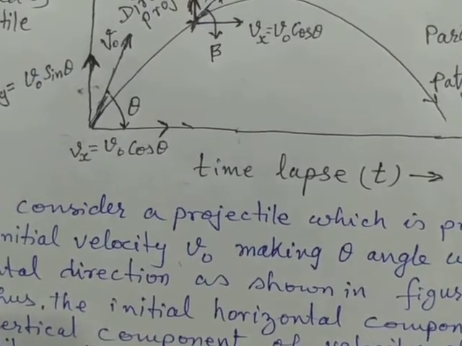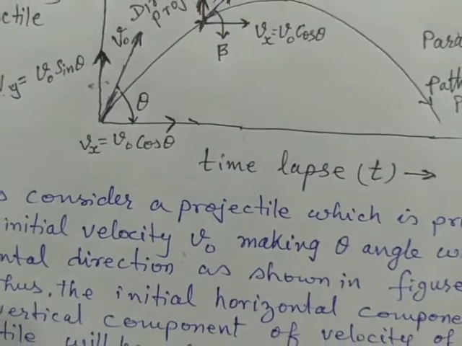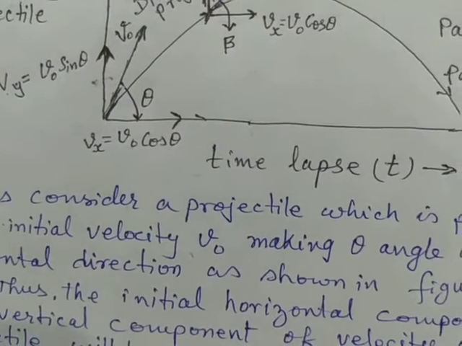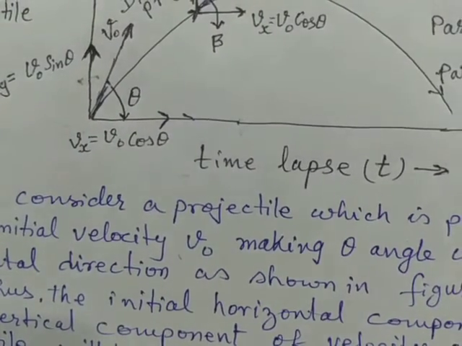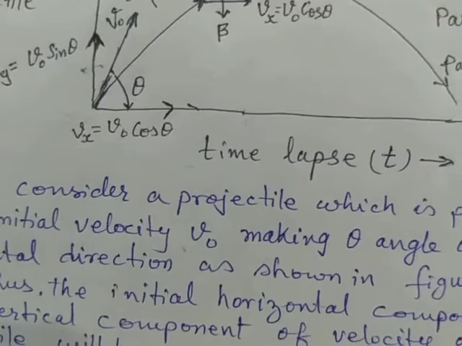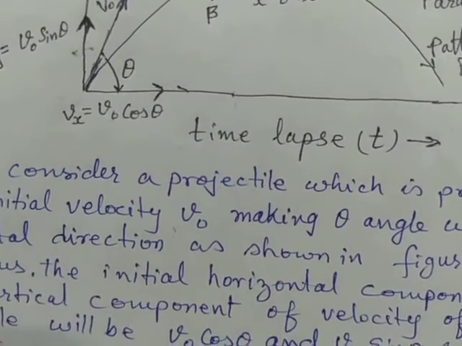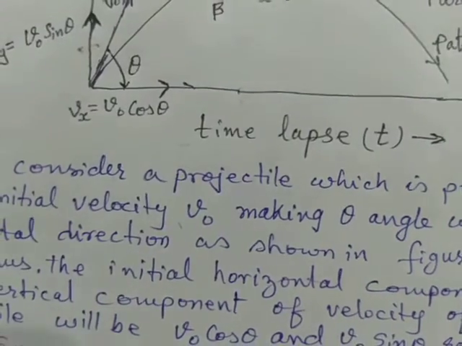that is v0 cos theta, remains constant because the gravitational force never acts in the horizontal direction. It is always acting vertically downward. That means the acceleration produced due to gravitational force is always vertically downward, so it has no component along the horizontal.